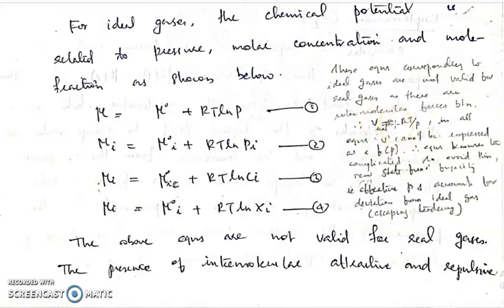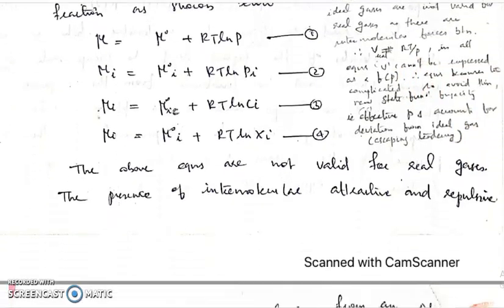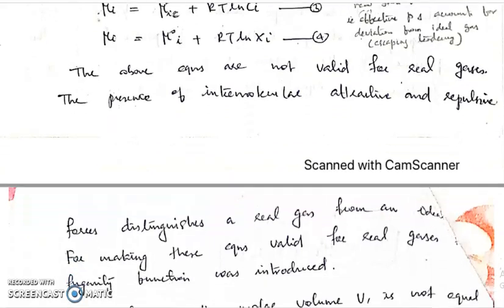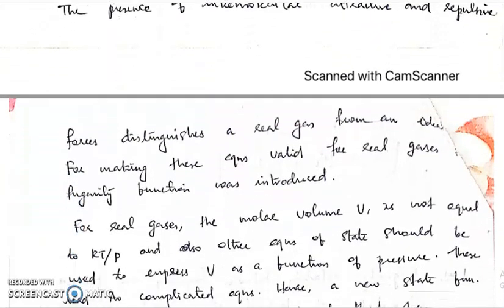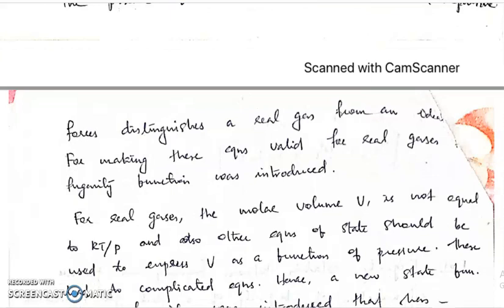So in all our derivations, we have substituted V is equal to RT by P. But in the case of real gases, we cannot substitute V by RT by P because there exist intermolecular forces of attraction. So this intermolecular force of attraction or repulsion distinguishes a real gas from an ideal gas.